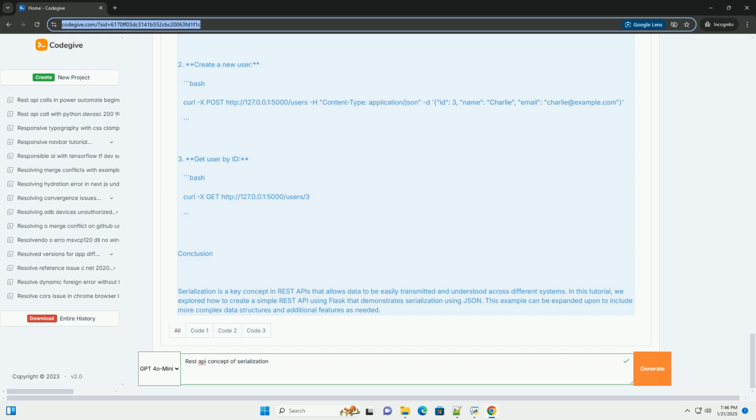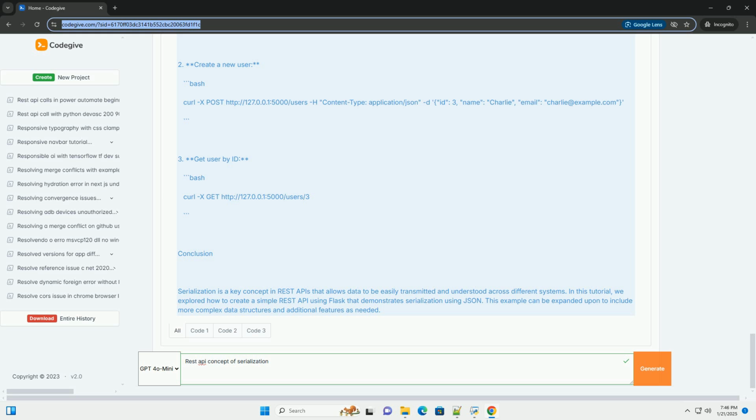Common serialization formats. JSON, JavaScript Object Notation, a lightweight data interchange format that is easy for humans to read and write, and easy for machines to parse and generate. XML, Extensible Markup Language, a markup language that defines rules for encoding documents in a format that is both human-readable and machine-readable.